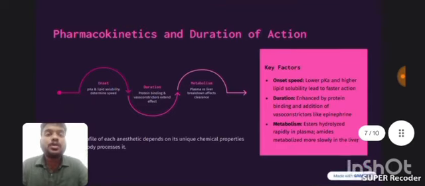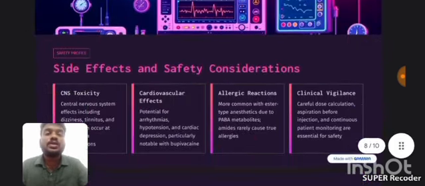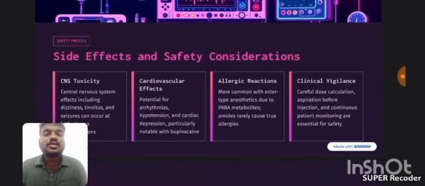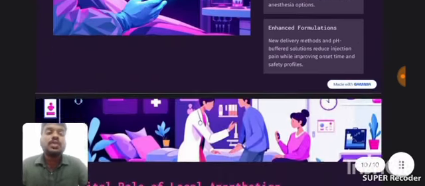About pharmacokinetics and duration of action, higher lipid solubility leads to faster action. Duration depends on protein binding and the addition of vasoconstrictors like epinephrine. Esters are hydrolyzed rapidly in the plasma, and amides are metabolized more slowly in the liver. So what are the side effects and safety considerations? CNS toxicity, cardiovascular effects, and allergic reactions are the main side effects. Careful dose calculation, aspiration before injection, and continuous patient monitoring are essential for patient safety.